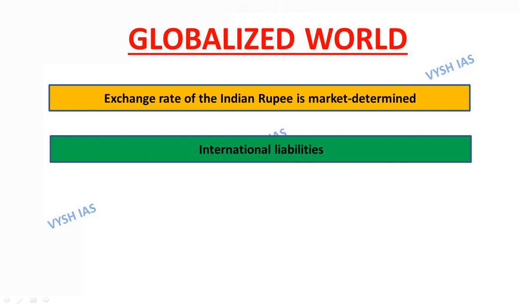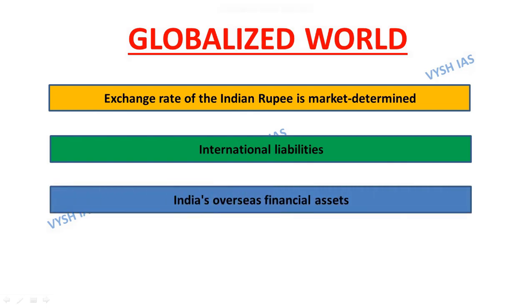This fall was attributed primarily to direct investment outflows and change in the exchange rate of the rupee, whereas India's overseas financial assets were lower by 7.9%, mainly due to the reduction in reserve assets, even as trade credit and overseas investment recorded an increase.